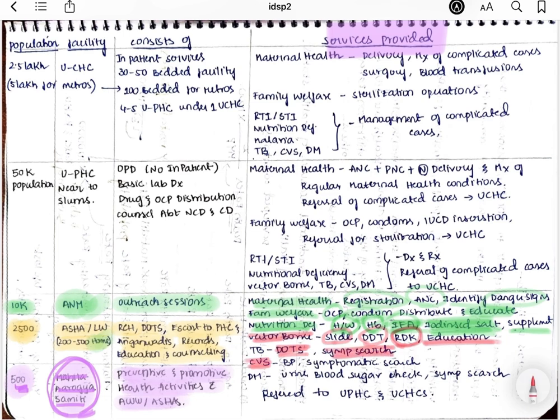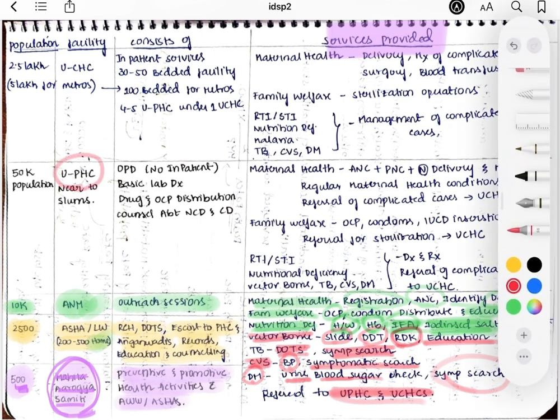For any cardiovascular diseases, they'll try to check the BP and also do a symptomatic search in the community. For diabetes mellitus, again, they'll do basic examination like urine examination, blood sugar and all, along with the symptomatic search in the community. And lastly, if they find any complicated case, they'll refer it to the UPHC and UCHC, that is, the Urban Primary Health Center and Urban Community Health Center.